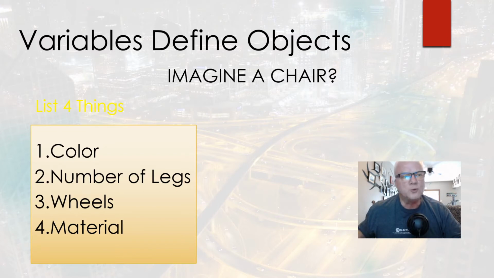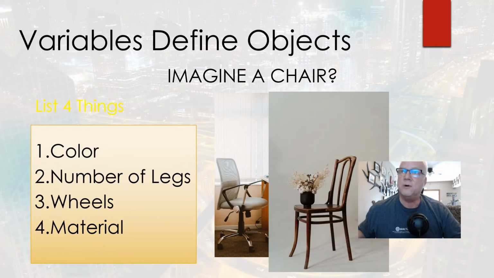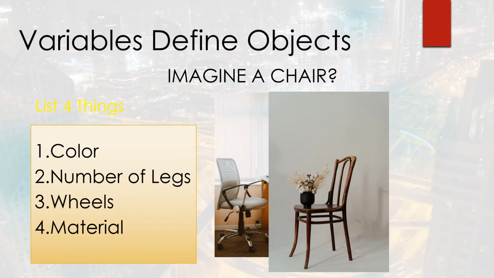We're going to say, hey, it's wool, or it's plastic, or it's metal, because there would be all different kinds of things that could be for the type of chairs that we're dealing with. So you can think of office chairs that would have wheels, and it would have material, and it would have a back that was kind of different. Or maybe a wood chair. So now it's made out of wood and it has 4 legs, but it doesn't have wheels. And so that would make a difference in what we're talking about.